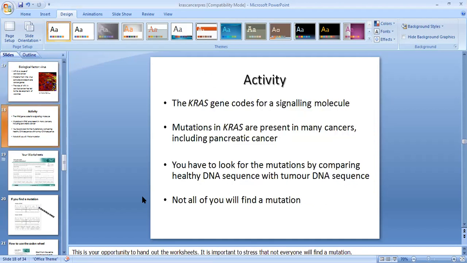The role of HPV in cervical cancer has led to the development of vaccines. The activity of the Ras gene is coded with signaling molecules. Mutations in Ras are present in many cancers, including pancreatic cancers. So you can look for mutations by comparing healthy DNA sequences with tumor DNA sequences.